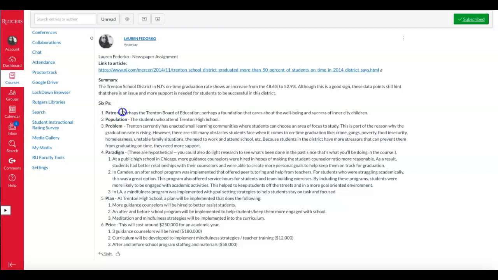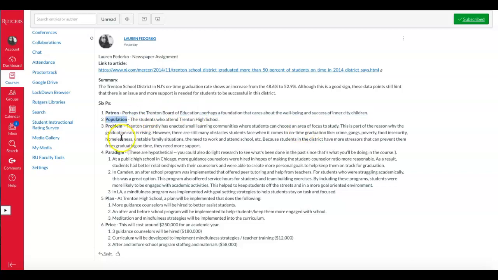So who could be a person who would fund this project? Since it's education related, I thought maybe the Trenton Board of Education, or perhaps a foundation that cares about the success and well-being of inner city students. So assuming and sort of guesstimating at this point is okay. It's just practice for you to understand the 6 P's.